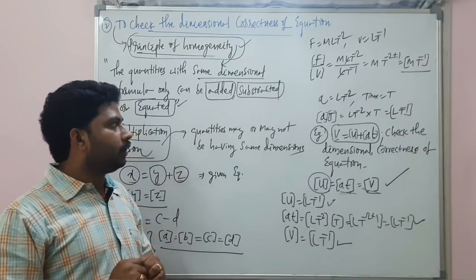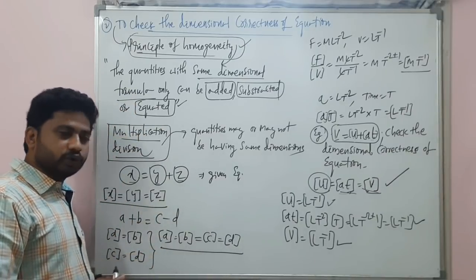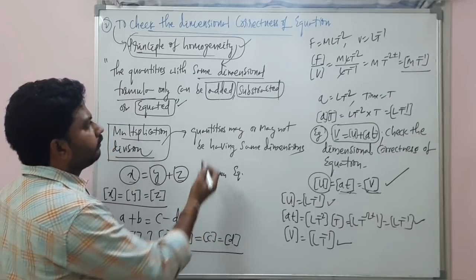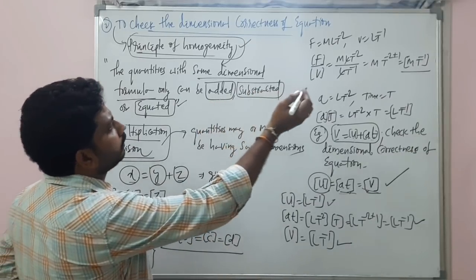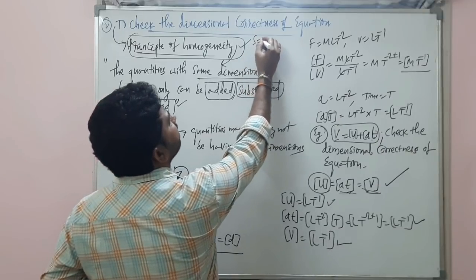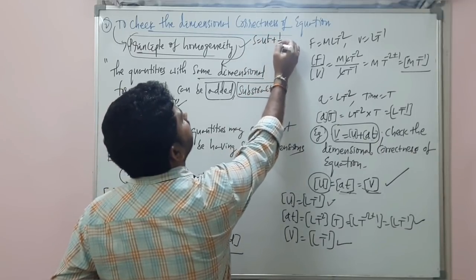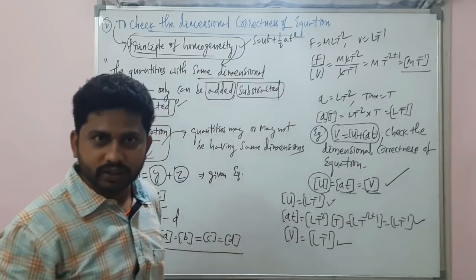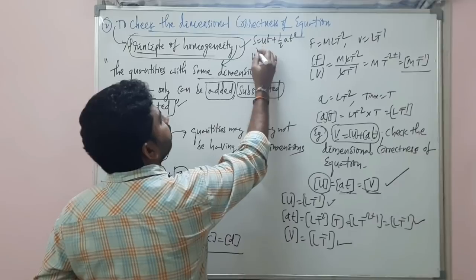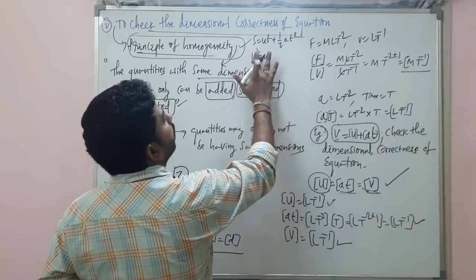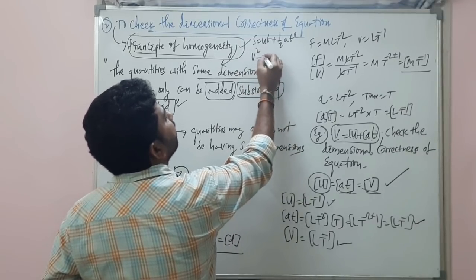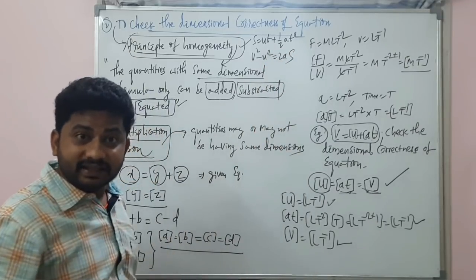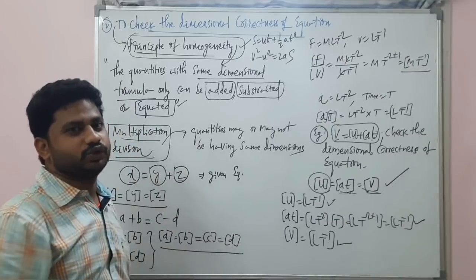Now, another classwork I am going to give you. Listen. We know, here I can write, S is equal to ut plus half at square. Check the dimensional correctness of this equation. And v square minus u square is equal to 2as. Check the dimensional correctness of this equation also.